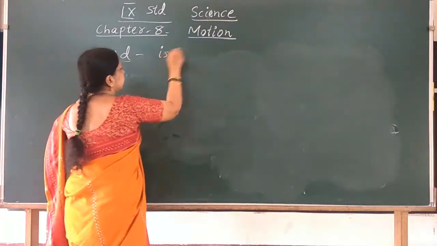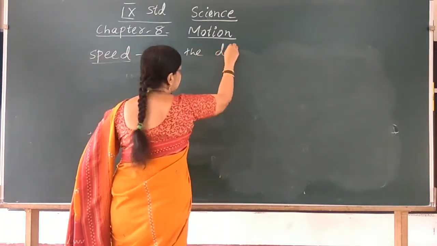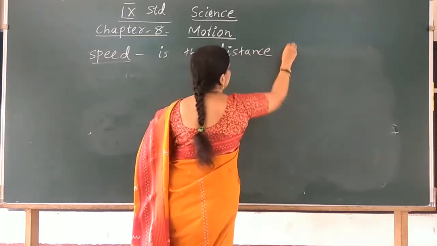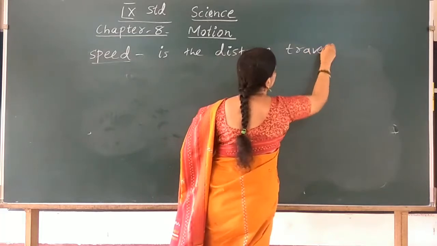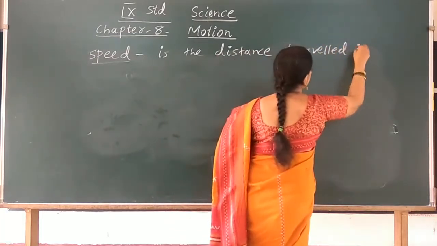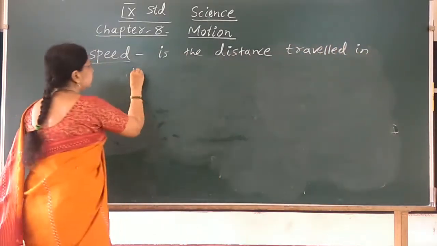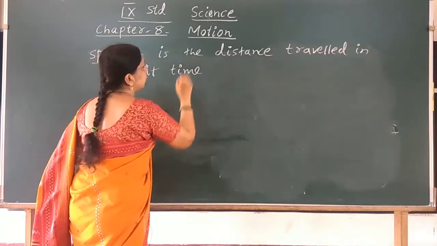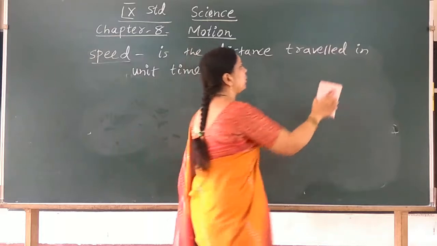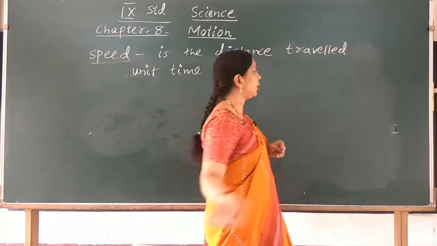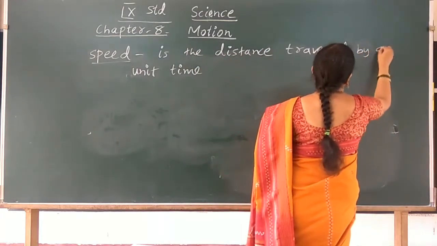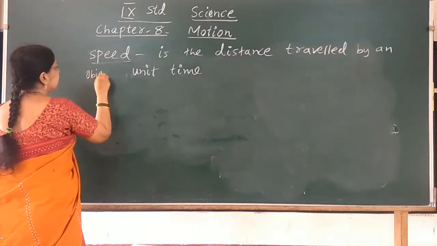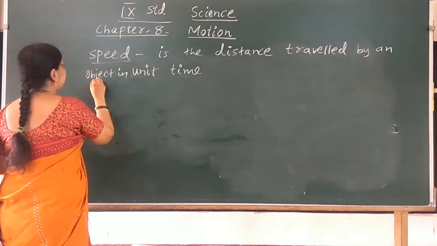So speed is the distance travelled by an object in unit time.